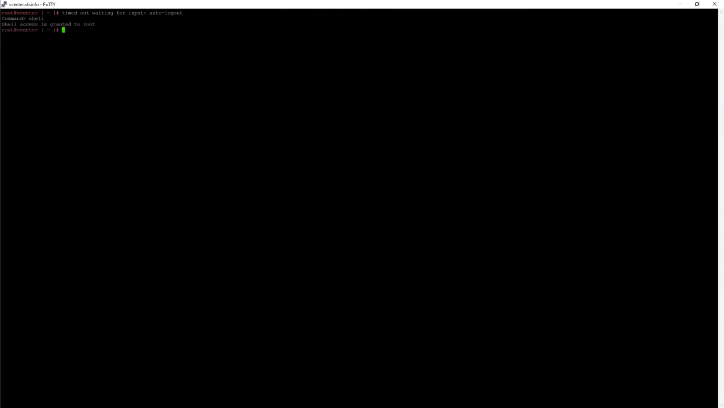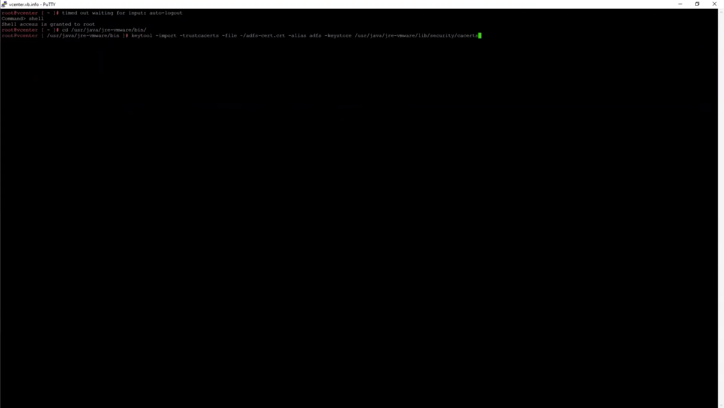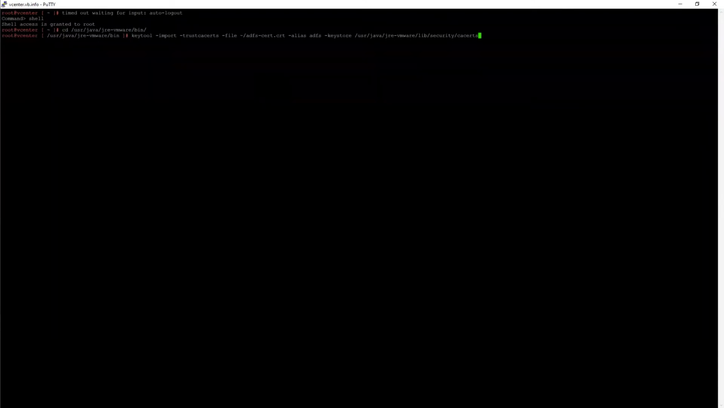So I have a little script on my other screen here. I'm just gonna copy and paste some commands over. So we're gonna go into a Java directory here where we have some binaries, including a utility called keytool. And this is what we use to manipulate the certificate store here. So what I've done is I've taken a cert from the ADFS side, and I've put it in the root directory of the root user, again, on my VCSA appliance, right?